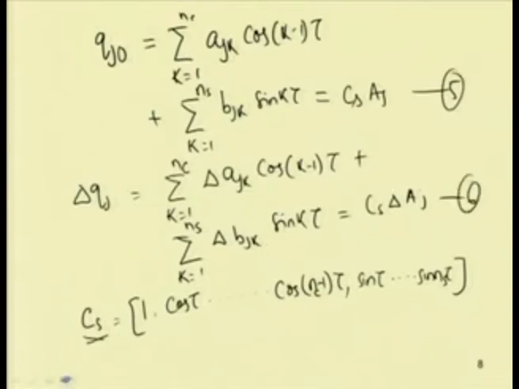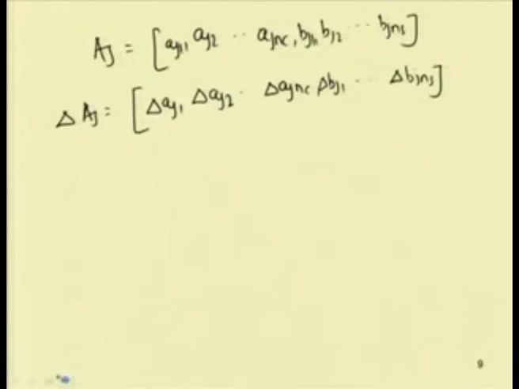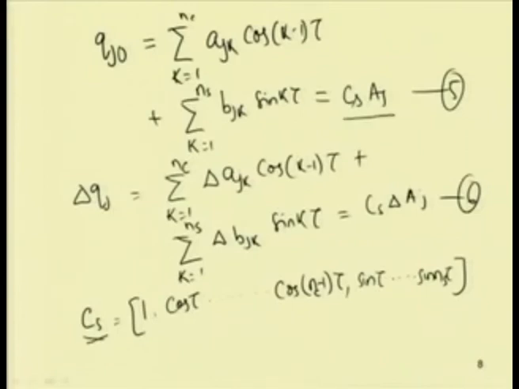Now this q j 0 and delta q j 0 we can write in this way, using A as A 1, A 2, up to A m transpose. Here we have written C s A j, where A j will be equal to A 1, A 2, A 3, up to A m.